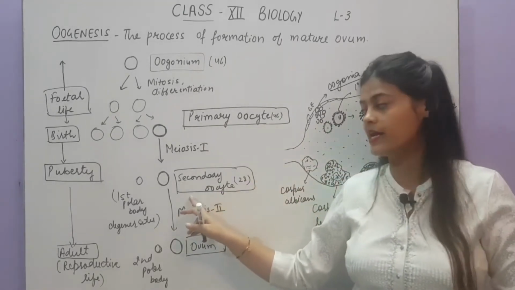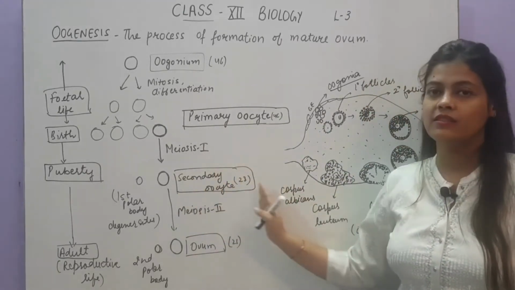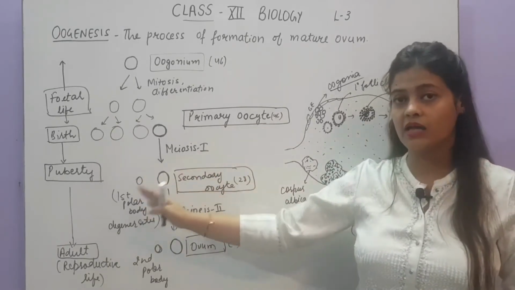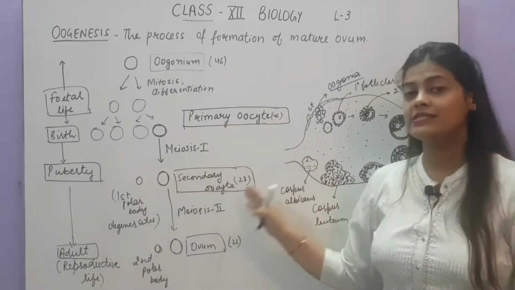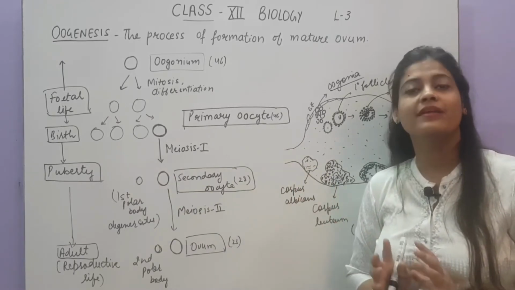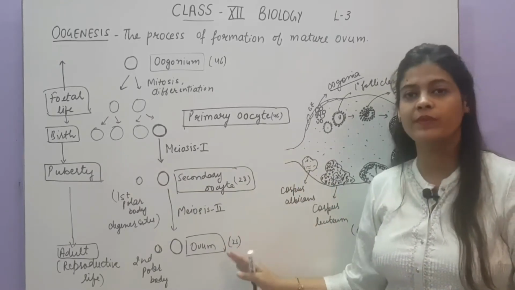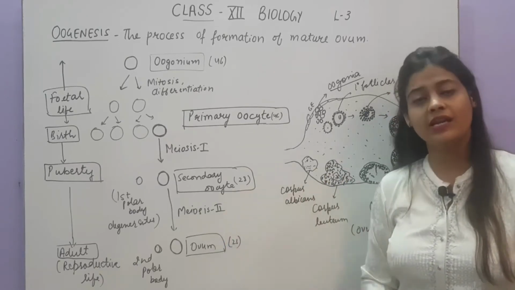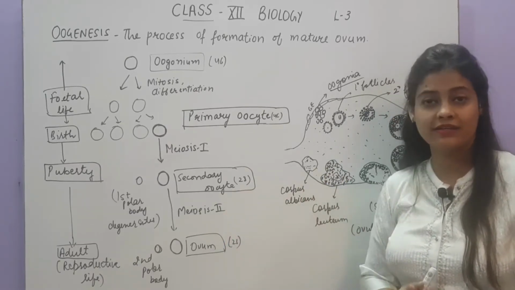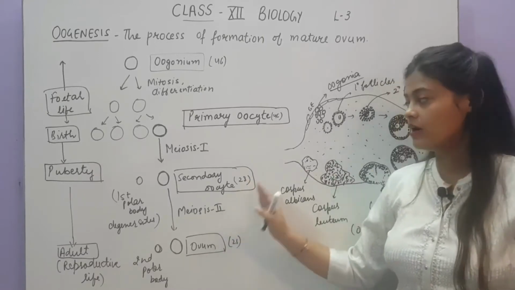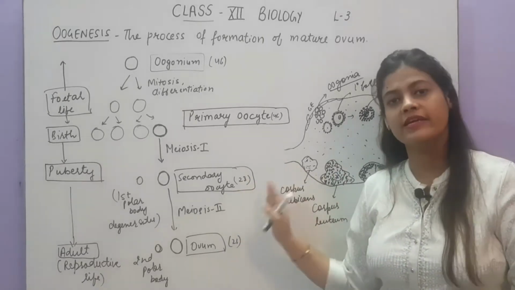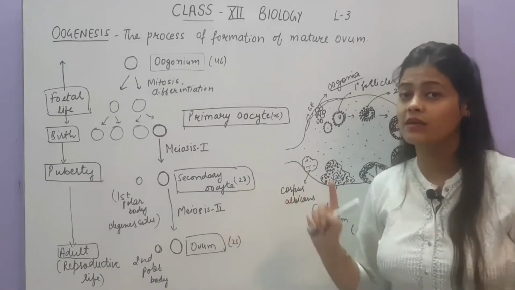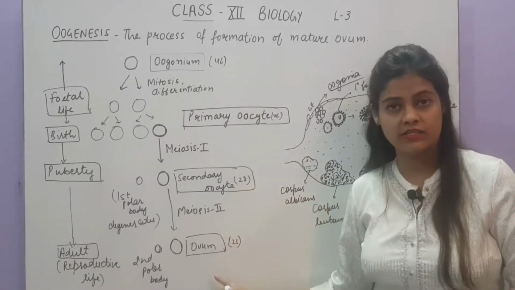Now, this secondary oocyte will be arrested at this stage only. Means after the development of the secondary oocyte, at the time of puberty the secondary oocyte stage will be retained. Further development will not take place, but it will take place when fertilization occurs. Is it clear? कि जब puberty stage आएगा तो secondary oocytes स्टेज तक ही वो अपने आप को अरेस्ट रखेंगे. फर्दर डेवलपमेंट, फर्दर प्रोसेसिंग तभी होगी जब उसमें फर्टिलाइजेशन होगी.